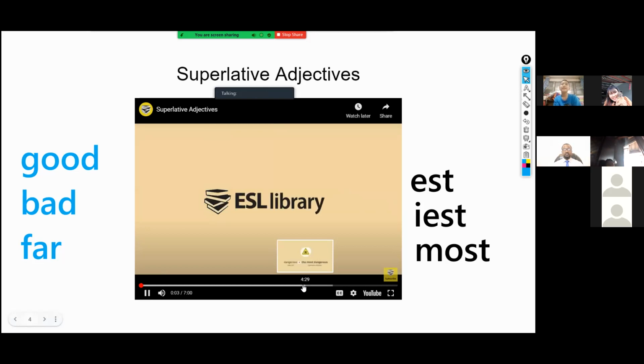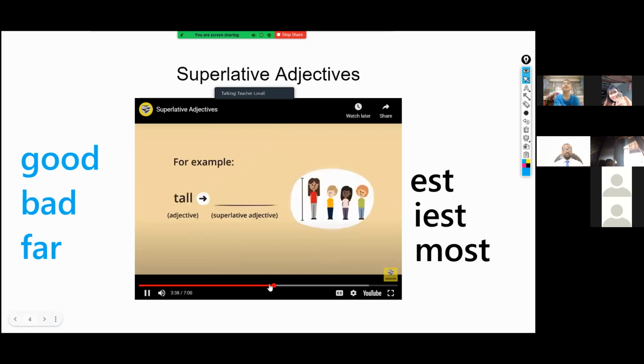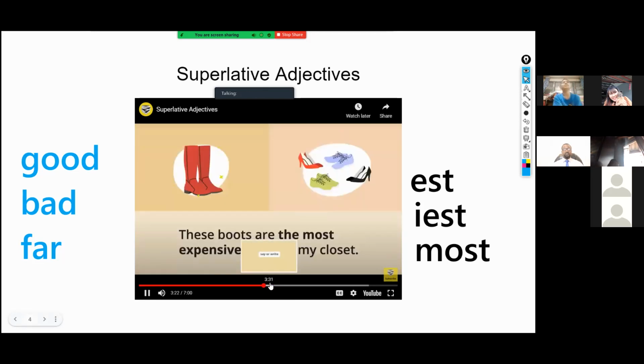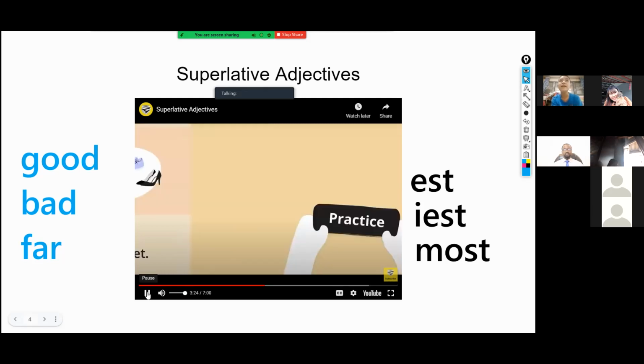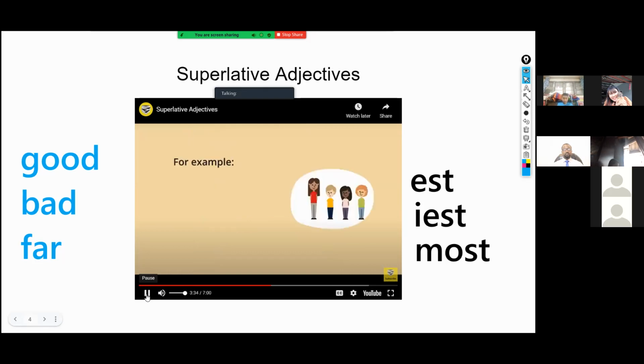ESL Library. Go to our practice section here. Oh, let's go over here. The superlative in my closet. Over here. Look at the adjective. Say or write the superlative adjective. For example, tall. All right, so guys, what would be the answer for tall?